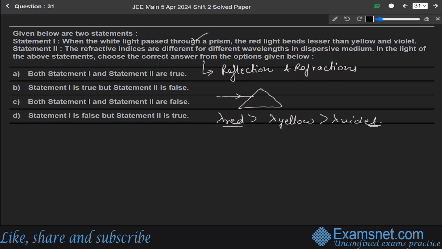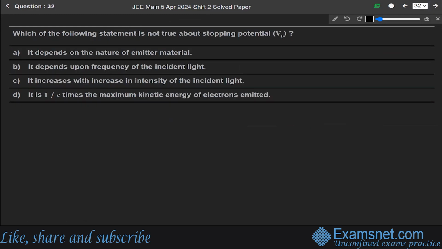The second statement says that the refractive indices are different for different wavelengths in a dispersive medium. This is a very correct statement, as we all know that in any dispersive medium, if the light has different wavelengths, then their refractive index will be different. So both these statements are true. So option A, both statement 1 and statement 2 are true, is the correct answer. Now next, question 32.